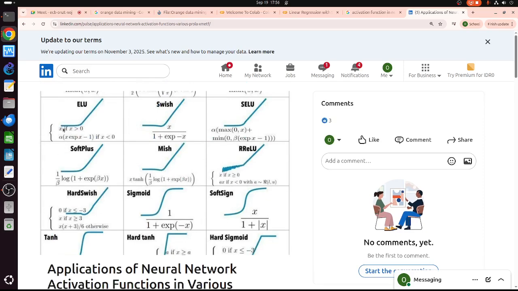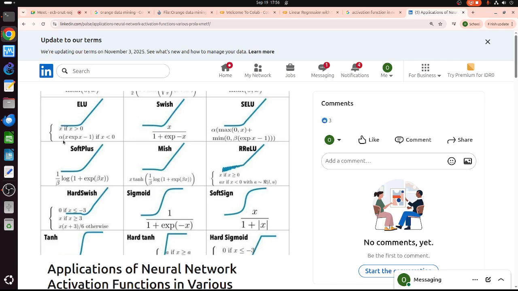So for example, on this one, ReLU, for positive x value, the y is y. If it is negative, we have a nearly zero y, but it is not zero.